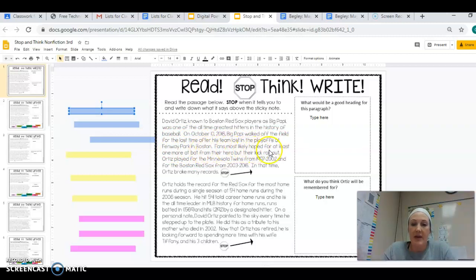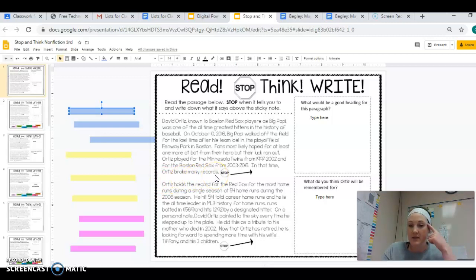Fans most likely hoped for at least one more at-bat from their hero, but their luck ran out. Ortiz played for the Minnesota Twins from 1997 to 2002, and for the Boston Red Sox from 2003 to 2016. In that time, Ortiz broke many records.